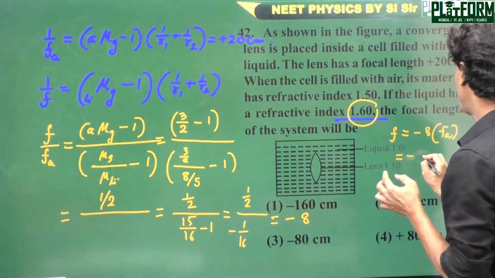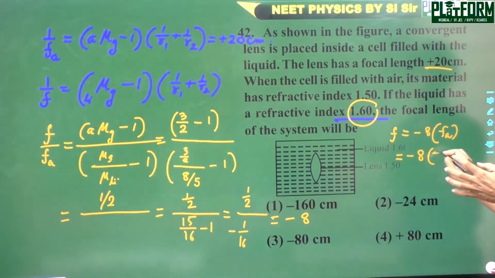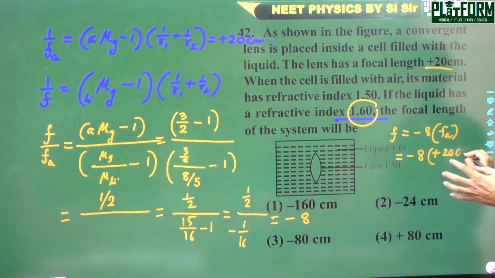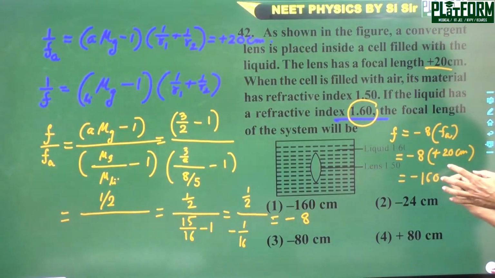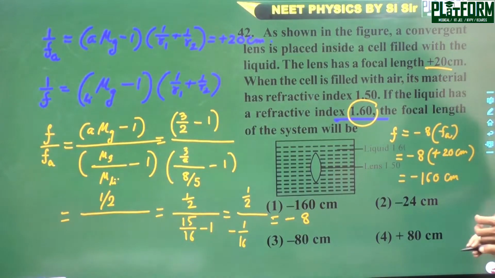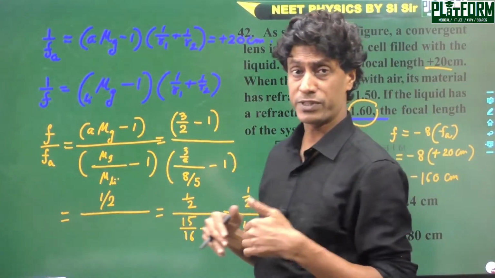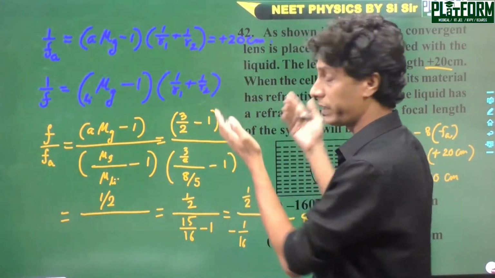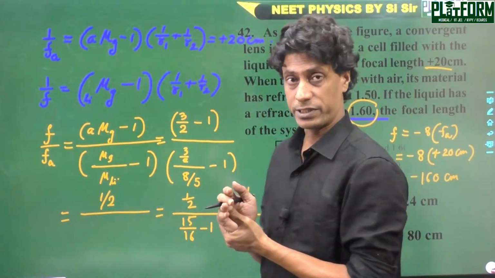The value of focal length given in this problem is plus 20 centimeter, and finally it is minus 160 centimeter. Minus represents that the nature of the lens becomes diverging, since the nature of the lens in air is converging.